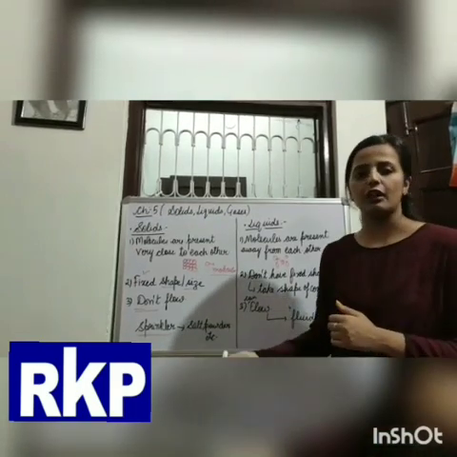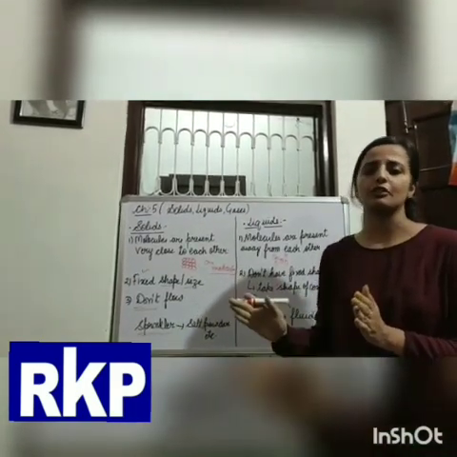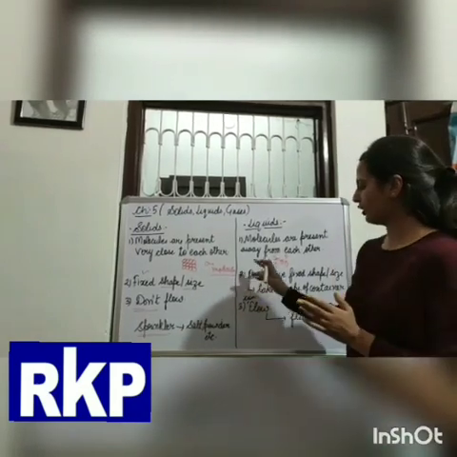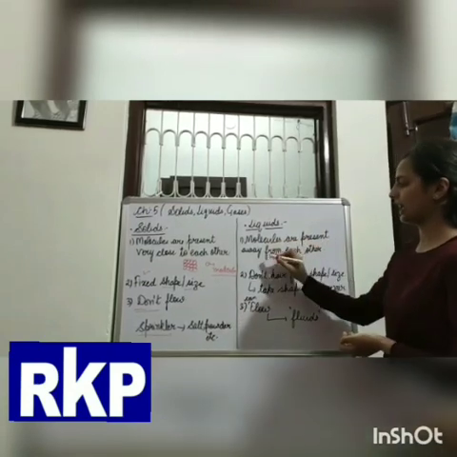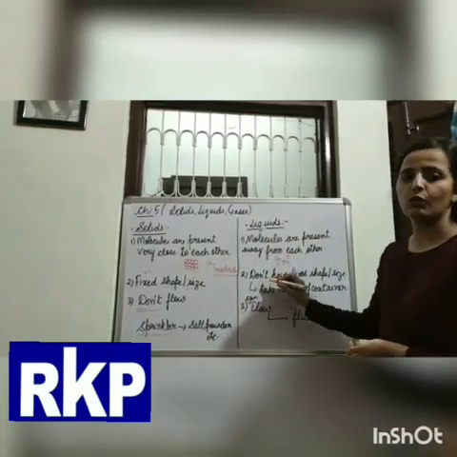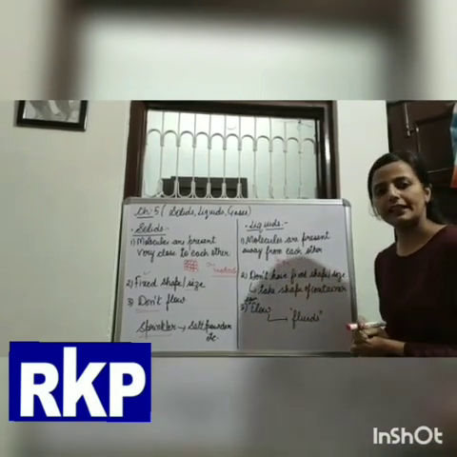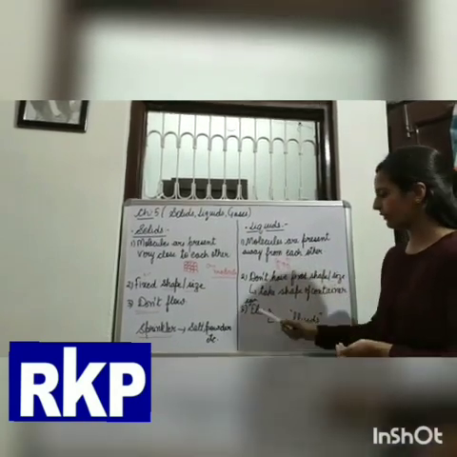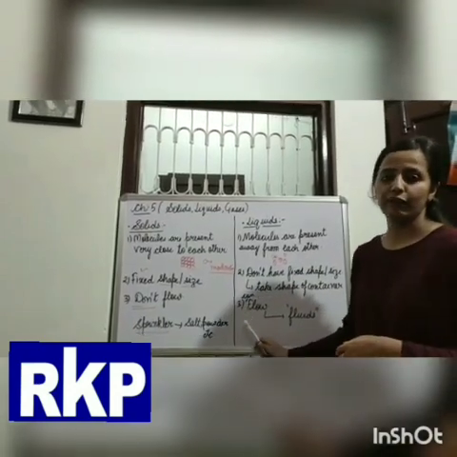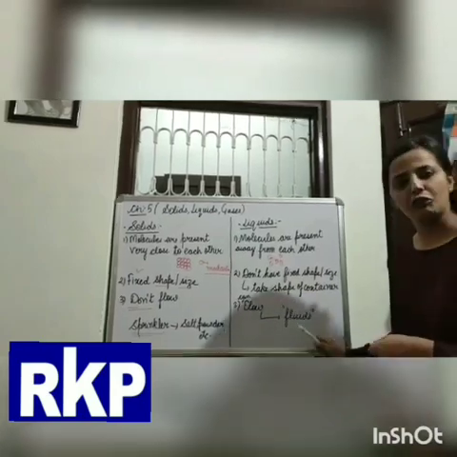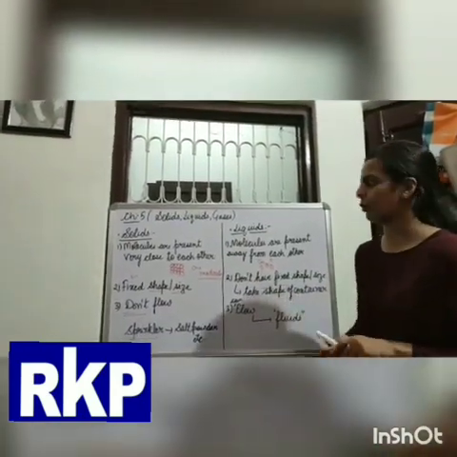Suppose if we pour water at one place, it will flow from one place to another by itself. So these are the three properties of liquids: molecules are present away from each other, they don't have fixed shape or size but take the shape of any container, and they can flow. Because liquids can flow, we call them fluids also.